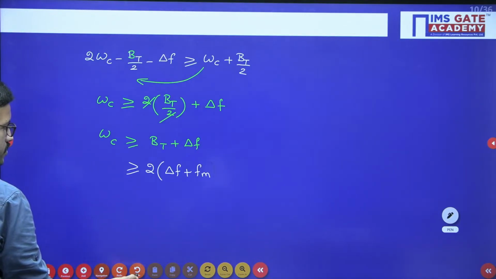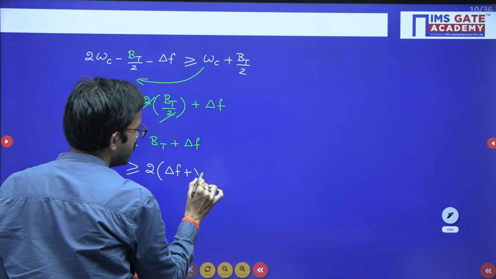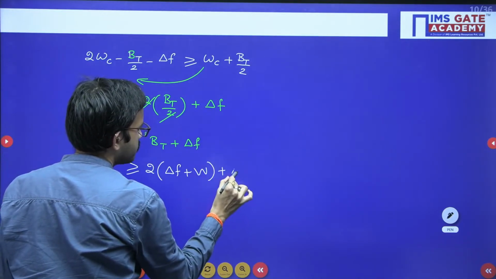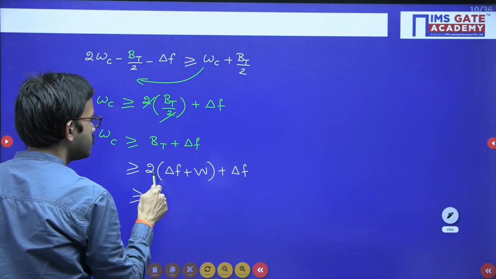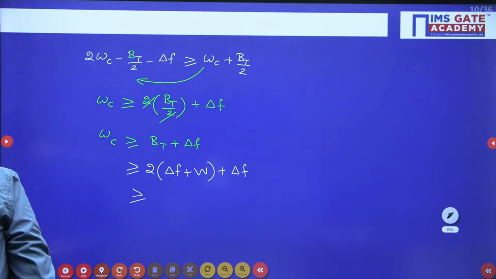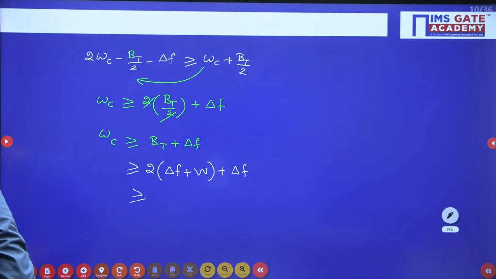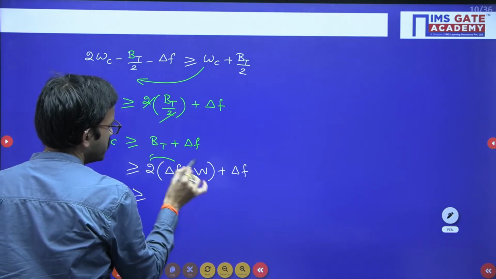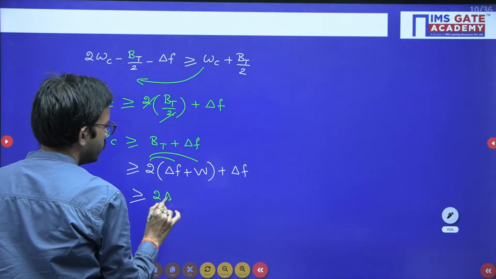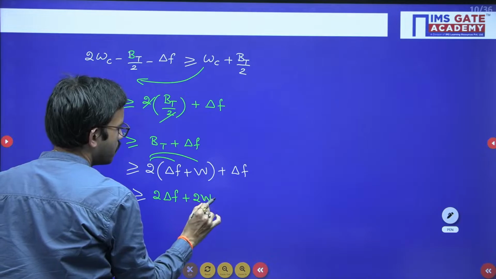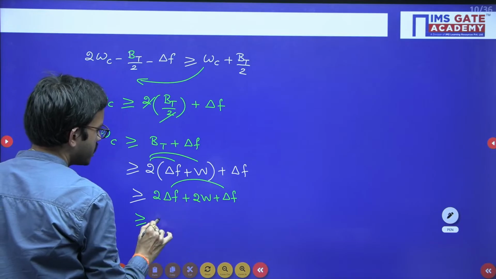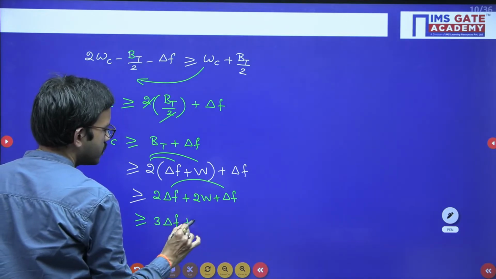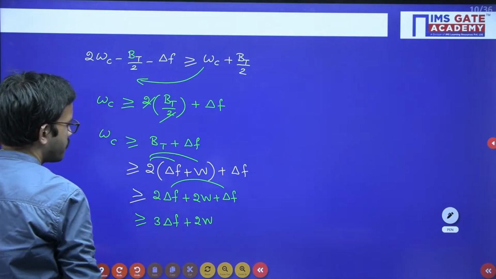So 2 into delta f plus w, plus delta f. Just multiply 2 with these two terms, and you will get 2 delta f plus 2w plus delta f. Now you can add these: 2 plus 1, 3 delta f plus 2w.